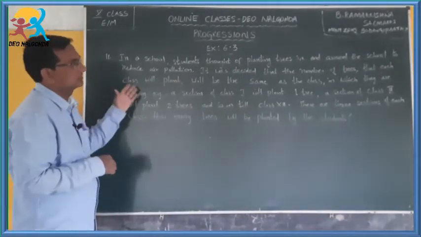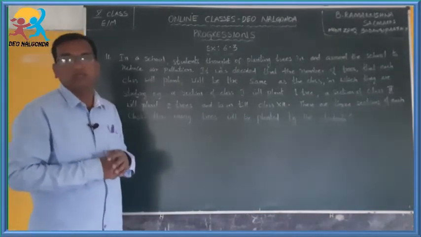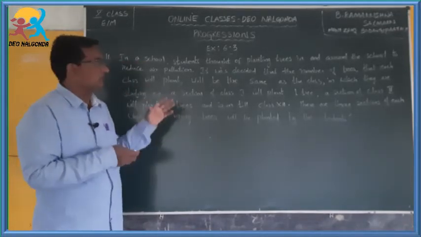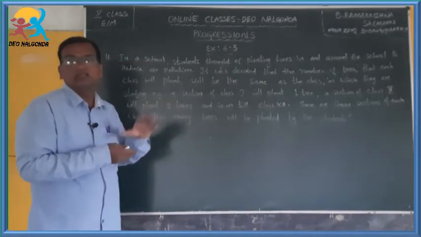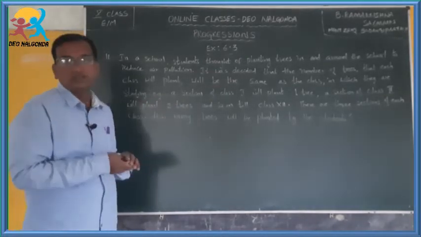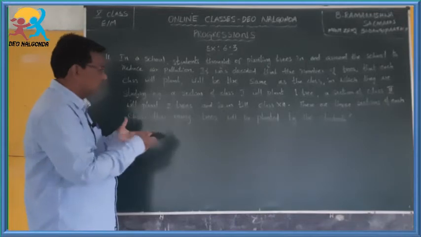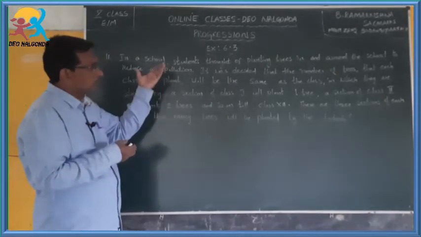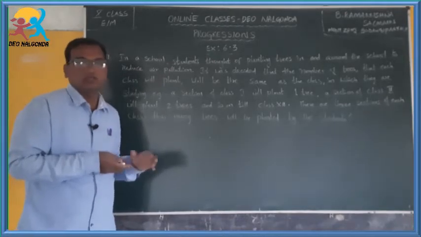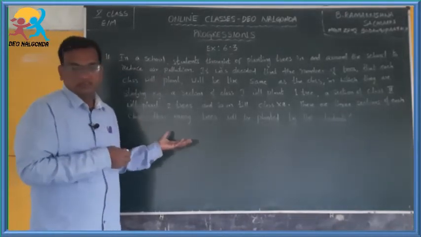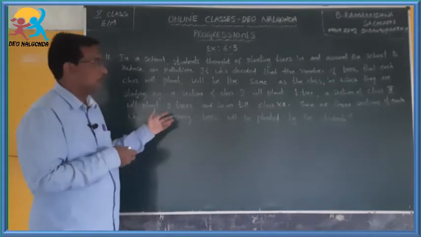By looking at this sum, it is a very lengthy problem. It looks very lengthy, but there is nothing in it. If you try to understand, it is very simple, and you can list out the sequence according to the given information. Let me try to write down the sequence or the progression, how it goes.